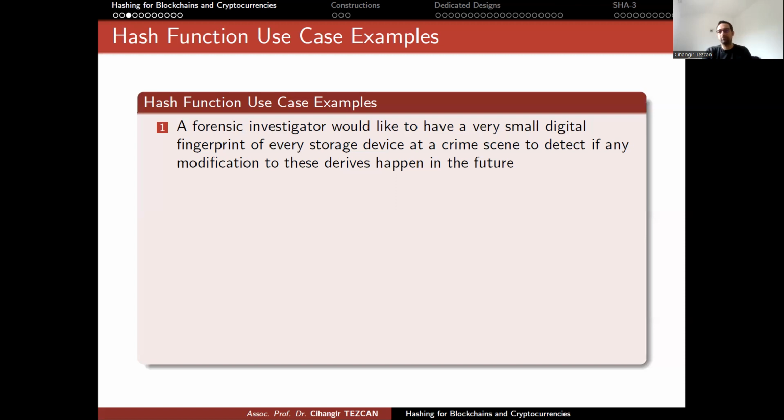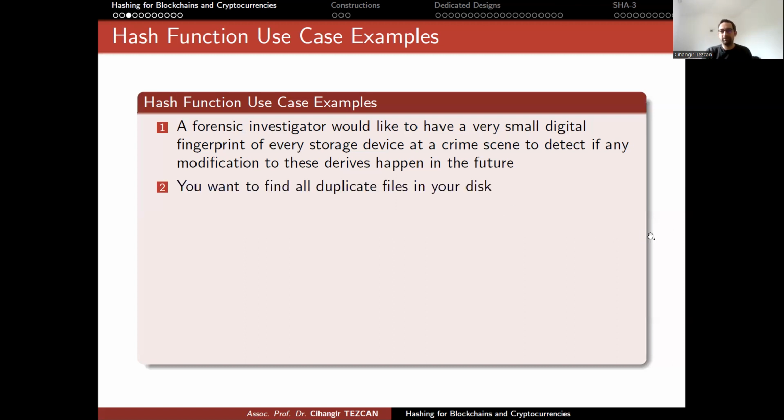So it would be nice to have a function that provides a very small fingerprint or hash of it. For 1 terabyte, just imagine you are producing only 32 bytes, which you can write on a piece of paper. And if a single bit changes in that 1 terabyte hard drive, the hash will change. So you will prove that the integrity is broken. This is where hash functions are always used. Forensic investigators have to take the hash of every digital storage they find at a crime scene.